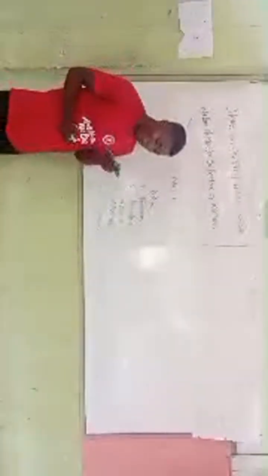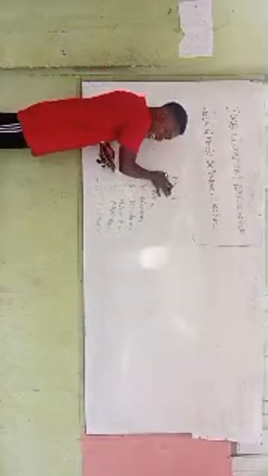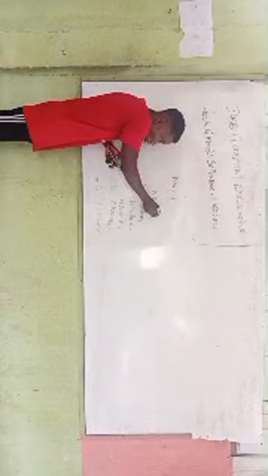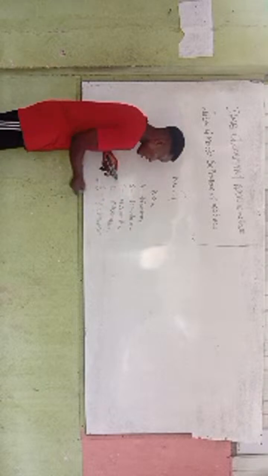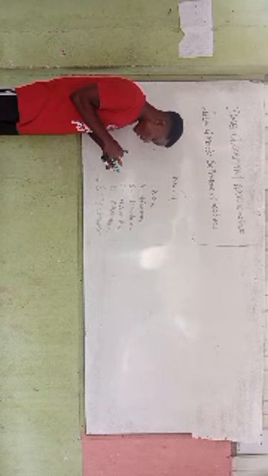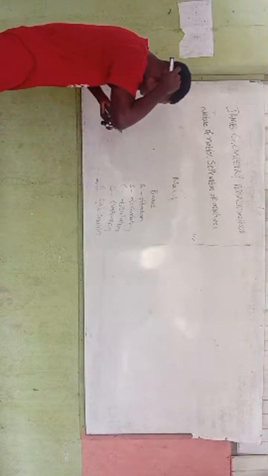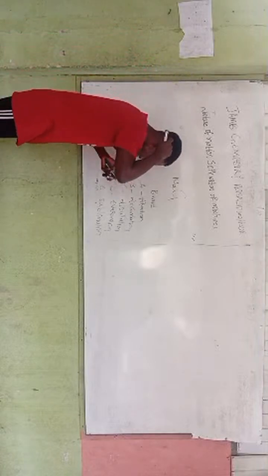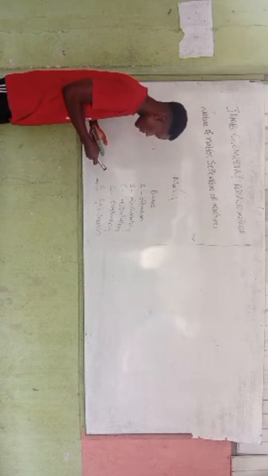In which of these can we get sodium chloride? Sodium chloride can be obtained from a brine solution. How can we get our salt from a brine solution? Is it going to be titration, decantation, distillation, evaporation, or sublimation? Our answer here is D, which is evaporation.